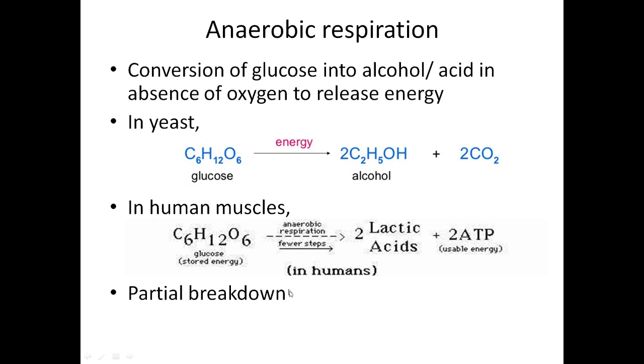During that emergency period, our muscles use glucose and convert it into ATP energy through anaerobic respiration. This respiration is a partial breakdown. Here the whole glucose is not completely converted into energy, hence it is a partial breakdown. Compared with aerobic respiration, less ATP is produced.